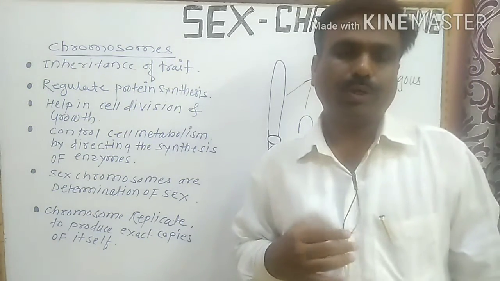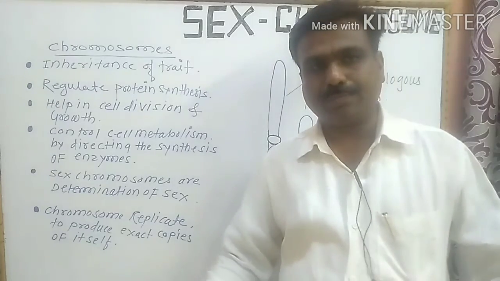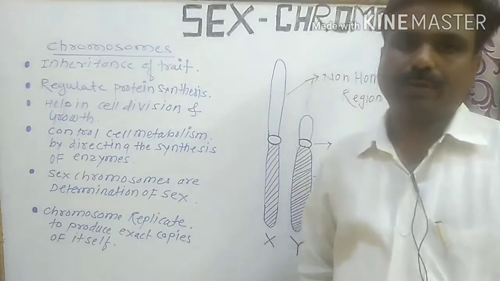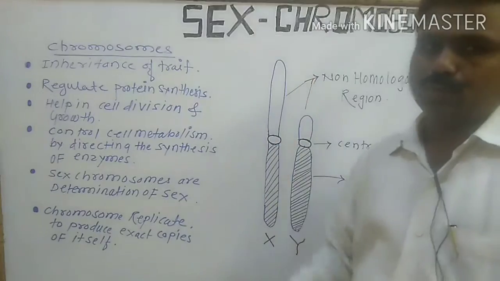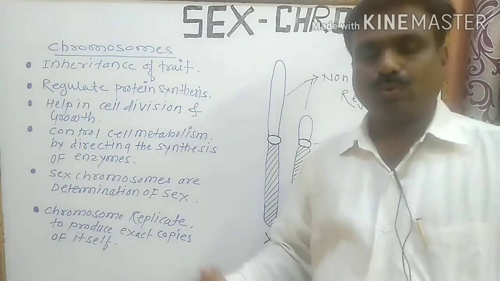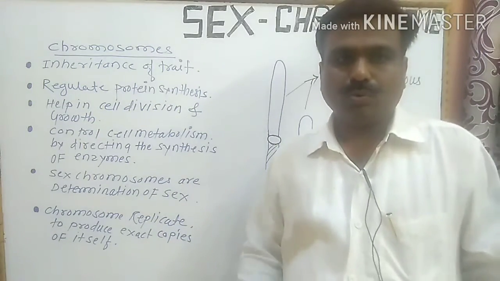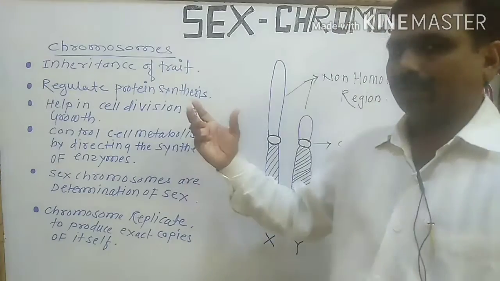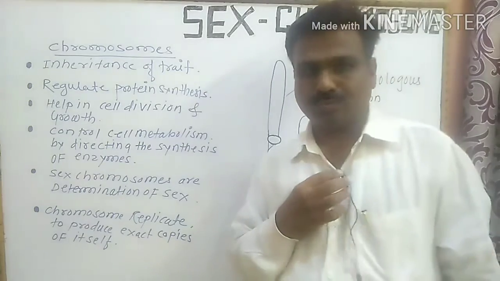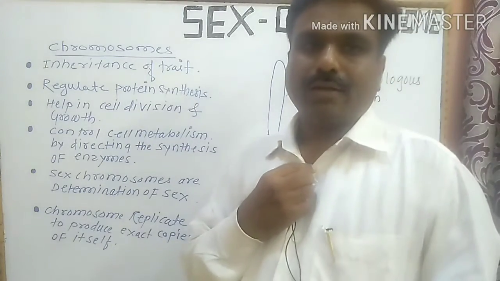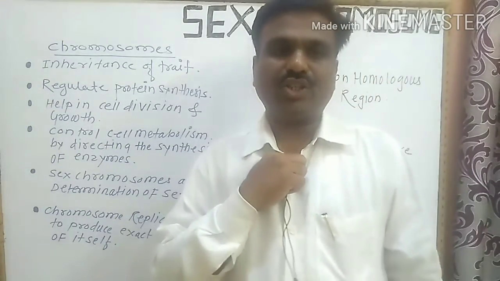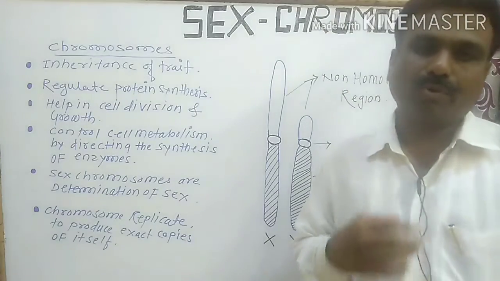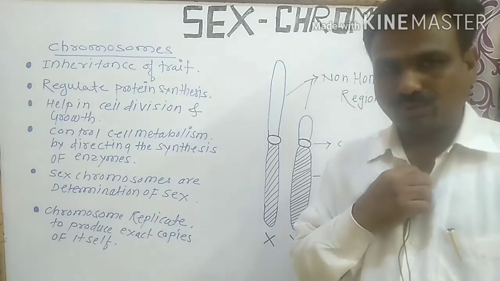I have to deliver the new aspects regarding the sex chromosomes. Today we have to discuss firstly the function of the chromosomes. You know that in previous lectures I discussed the structure of the chromosomes.